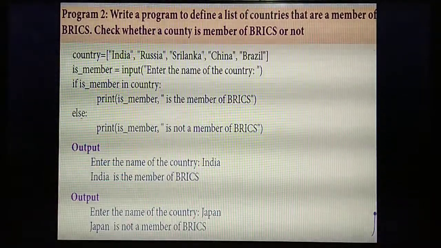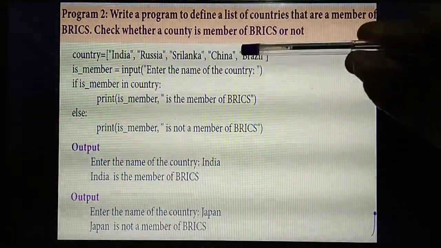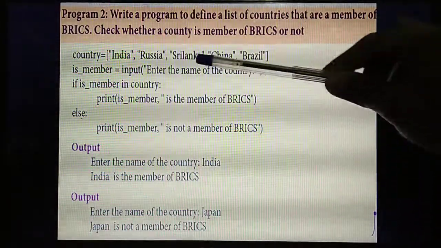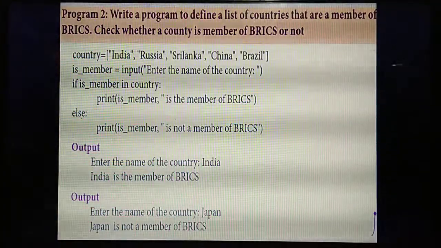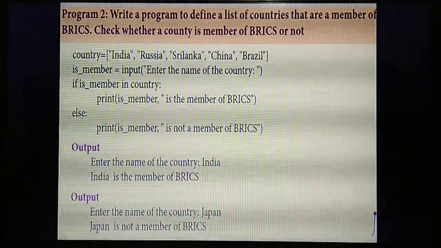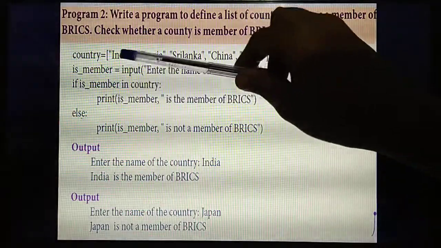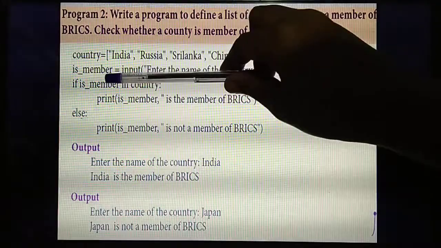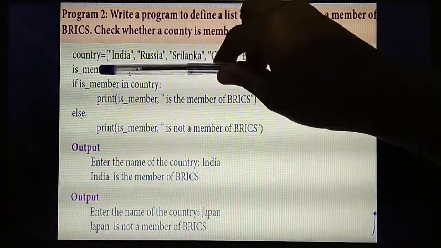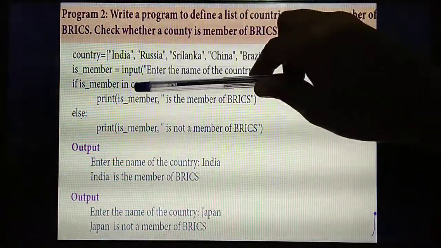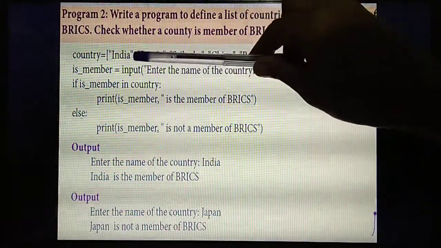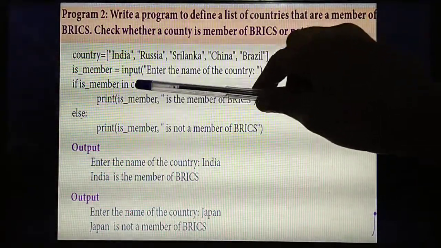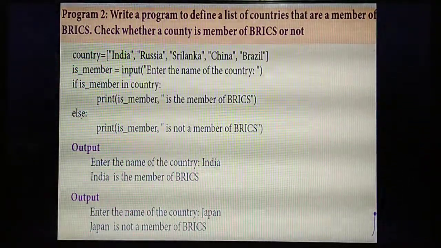Then see the output. Now you run the program. What output will you get? First, enter the name of the country. First you are entering the country India. Whether India is present in the list or not? Yes. So it will check whether India, the name you are entering here, which variable is member? So is member in country. What's the value of is member now? India. India is present in country. Yes, India is present in the country. So what output will you get? India is the member of BRICS.